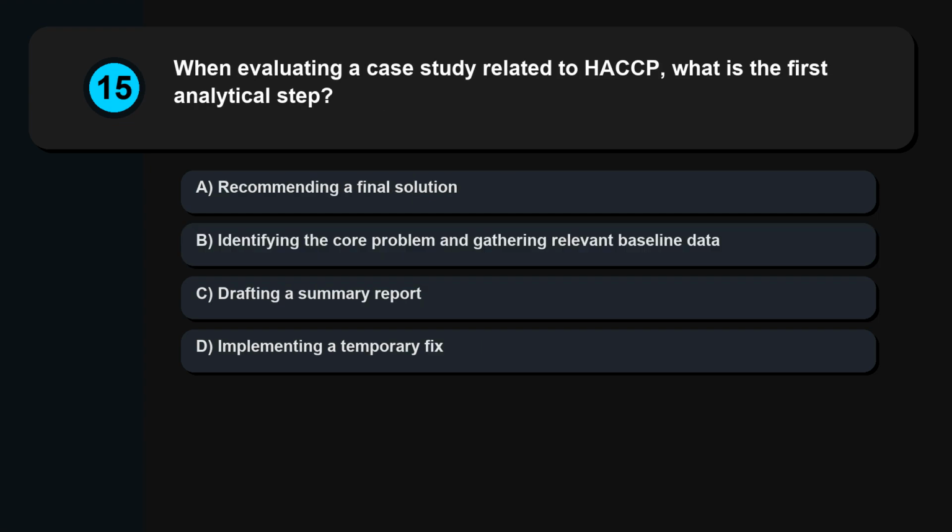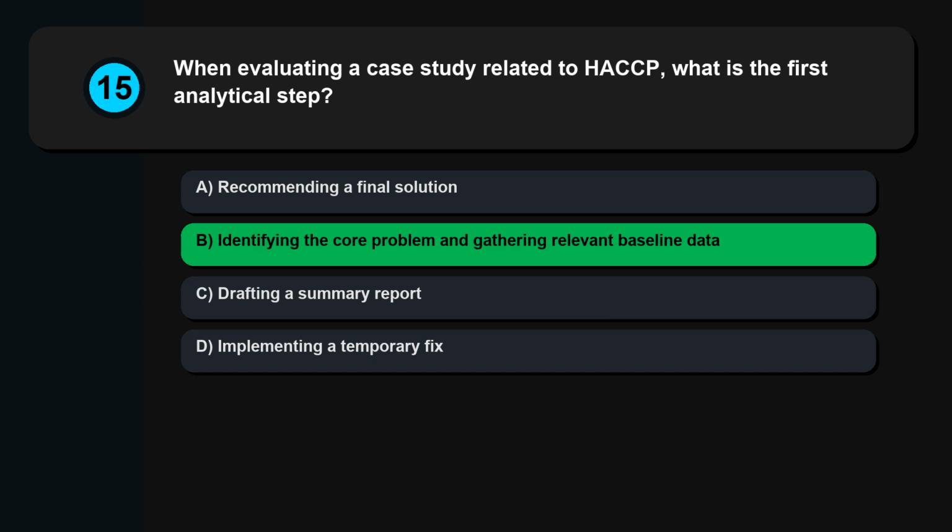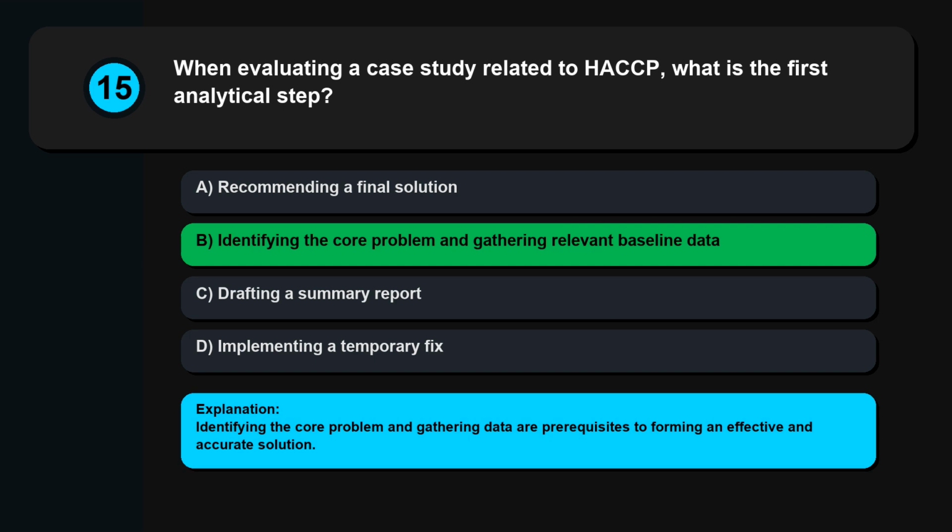Question 15. When evaluating a case study related to HACCP, what is the first analytical step? Recommending a final solution, identifying the core problem and gathering relevant baseline data, drafting a summary report, implementing a temporary fix. Identifying the core problem and gathering data are prerequisites to forming an effective and accurate solution.